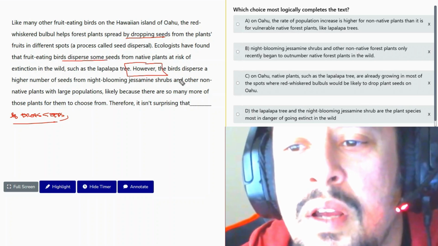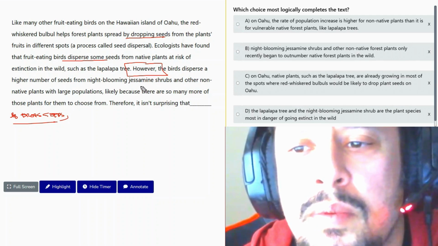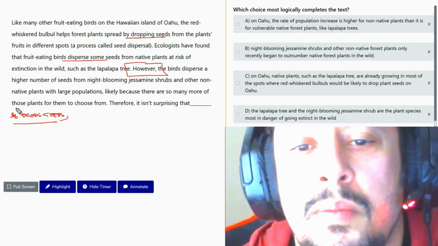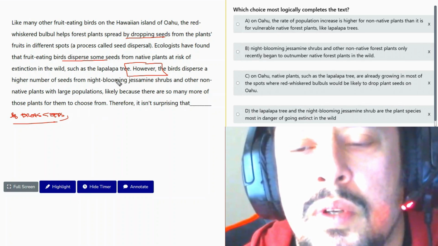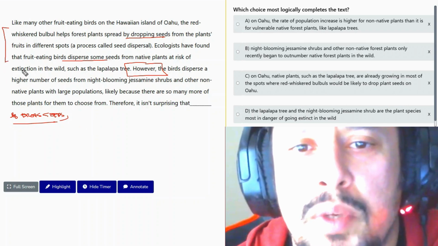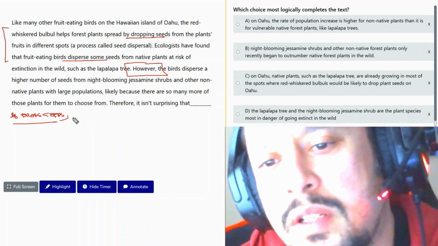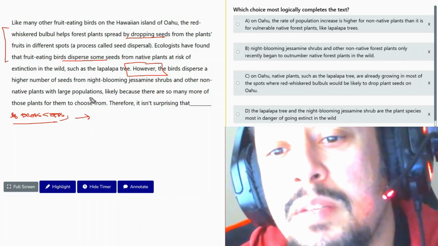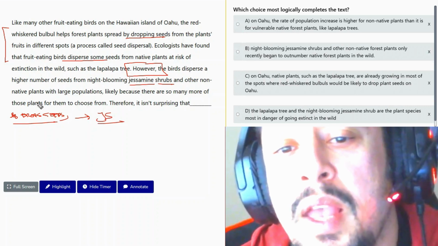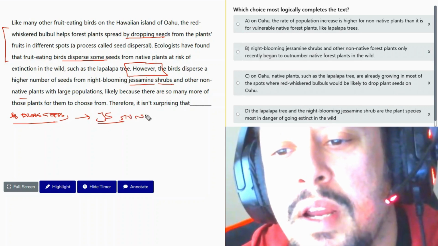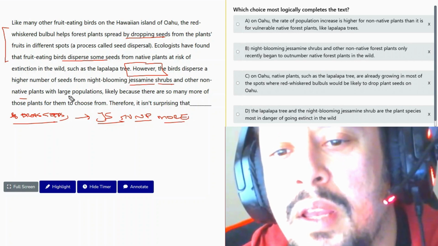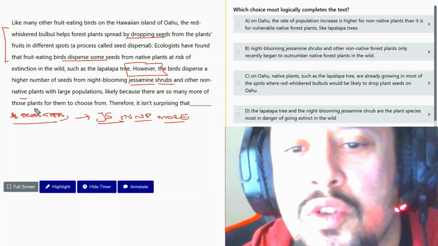However, okay. So background information, the birds they eat seeds and they disperse seeds. Cool. And however, these birds now they use the jessamine shrub, let's say JS, and other non-native plants, right? More than the others, right? More than the others. Why? Because there's so many more.